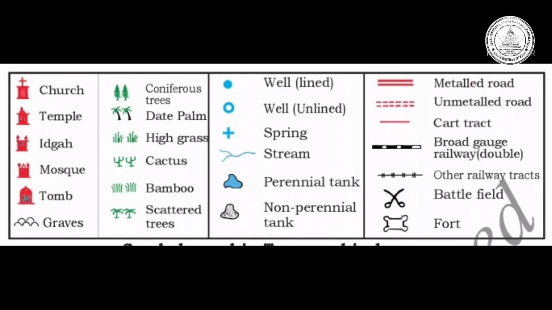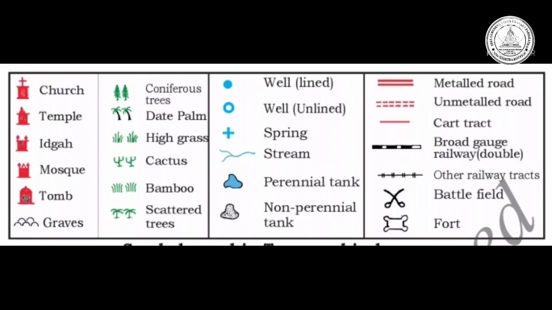Dear students, some of the short symbols we use in topographical maps. Here, red color symbols indicate the church, temple, Eidgah, masjid, tomb and also graves. Some of the natural resources or natural trees are found in green color. So coniferous trees, date palm, high grass, cactus, bamboo, scattered trees.